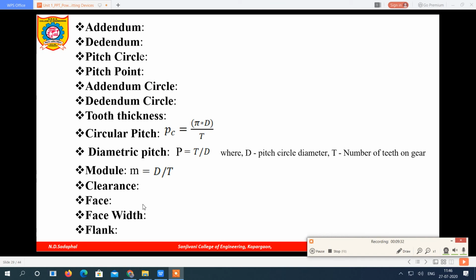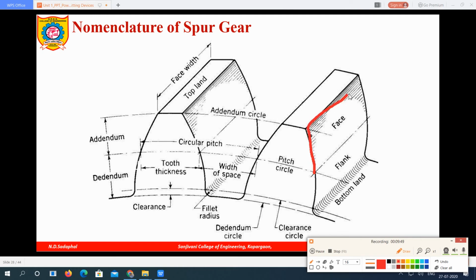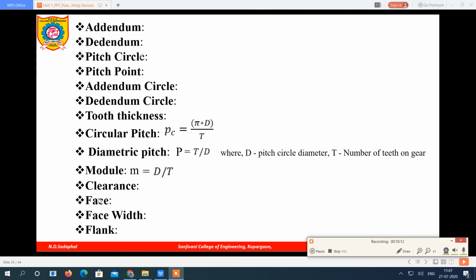Then what is the face? Now you can see here, it is the distance above the pitch circle up to the top of the teeth. This portion is called the face. The distance below the pitch circle up to the bottom of the teeth is called the flank. Above pitch circle is face, below pitch circle is flank. So face and flank are over.